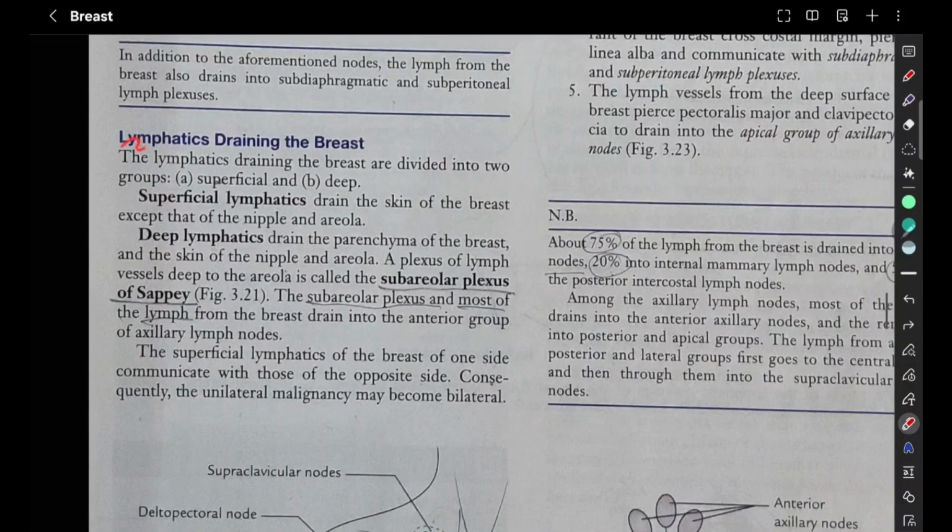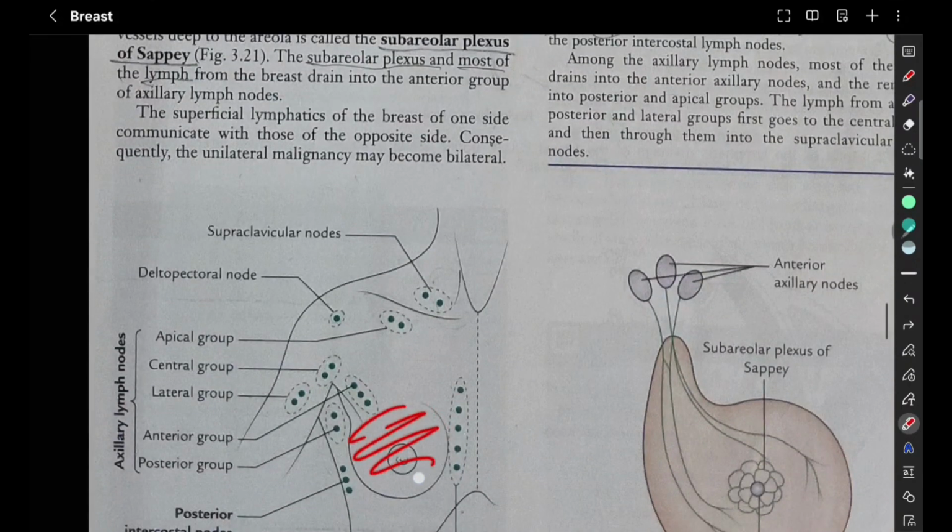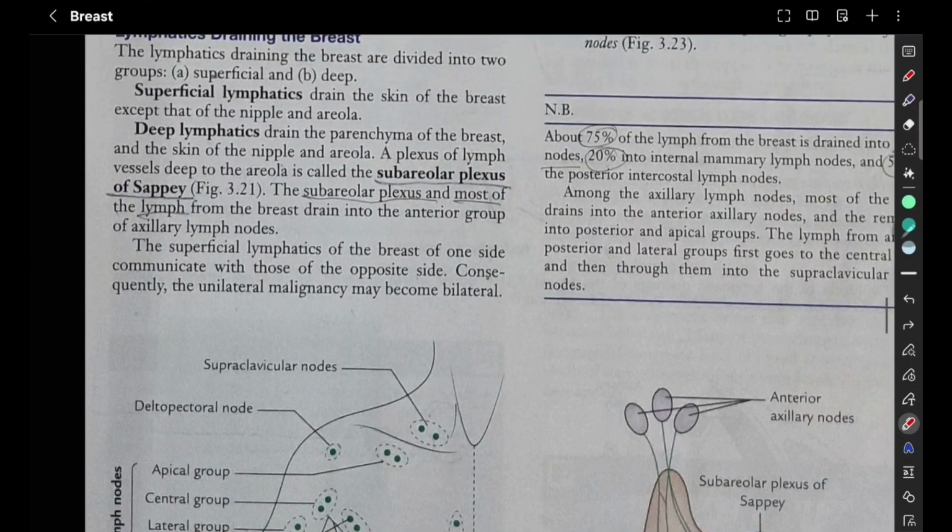Next we have the lymphatics draining the breast. We are dividing them into superficial and deep. Superficial lymphatics drain the skin of the breast except the nipple and areola. So the whole skin of the breast is drained by the superficial lymphatics, but they do not drain the nipple and areola. Deep lymphatics are going to drain the nipple and areola part.